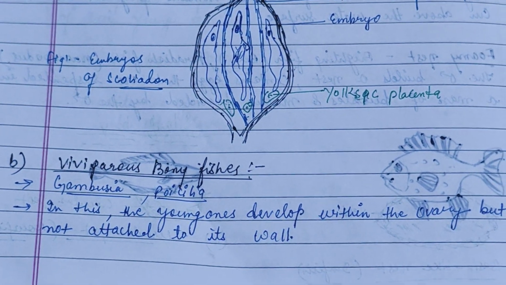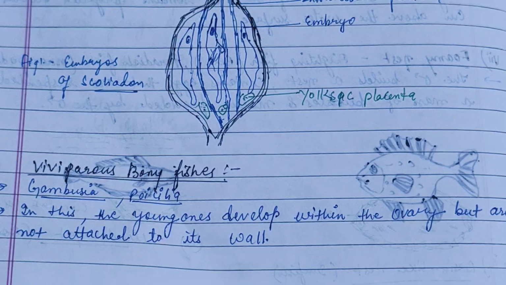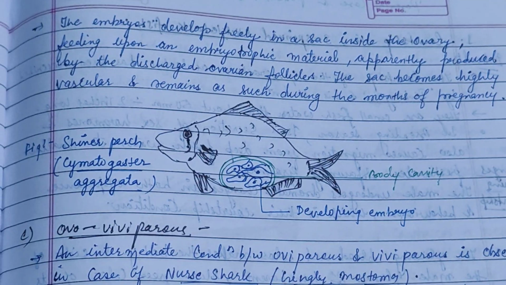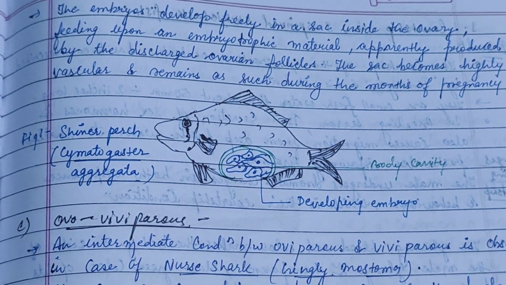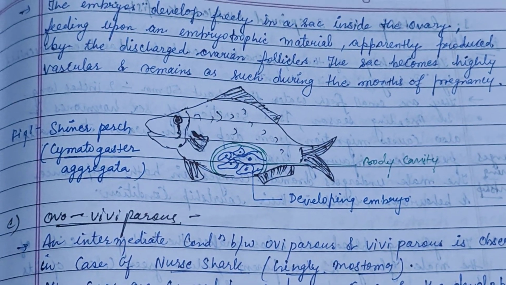So next one is the viviparous bony fishes. Examples are Gambusia and Poecilia. So here is the figure of the shiner perch, that is Cymatogaster aggregata.